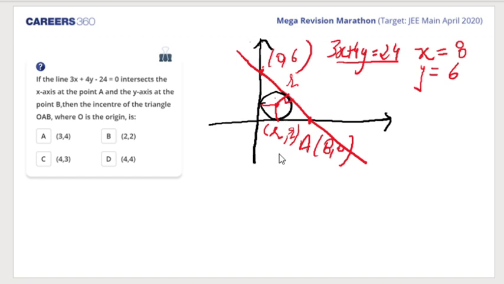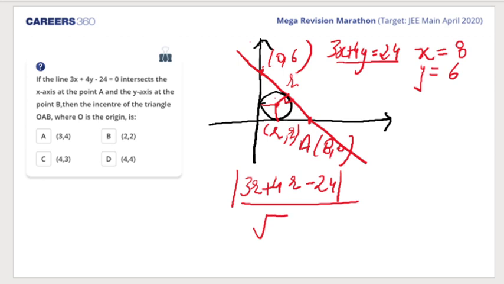So we will apply the distance formula. I hope you remember the distance formula, I mean the distance of a point from a line. So I'll put this point in this line: modulus of 3R plus 4R minus 24, under root coefficient of x square plus coefficient of y square, and this is eventually equal to R. Am I right?